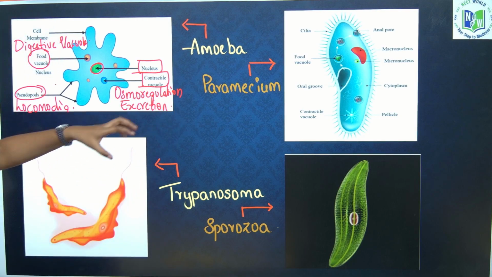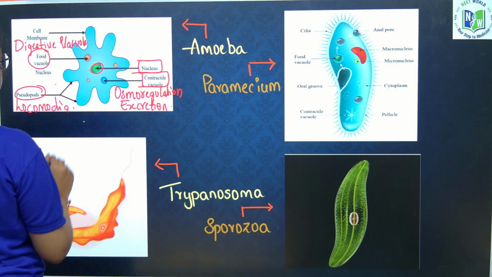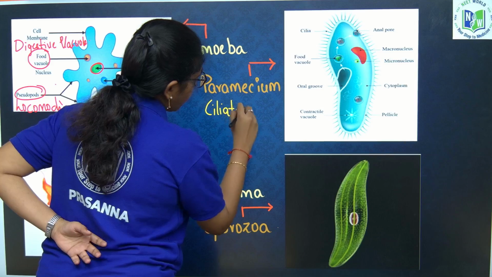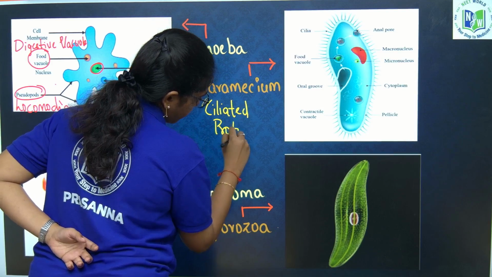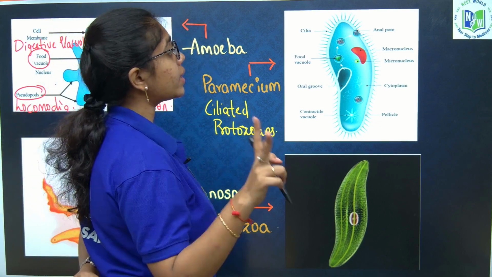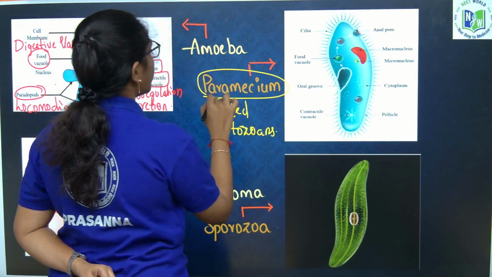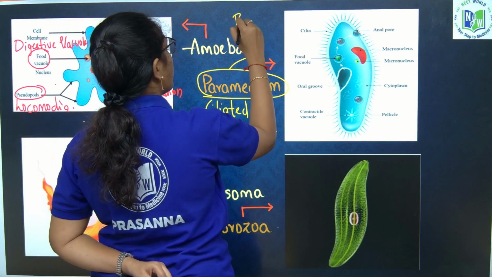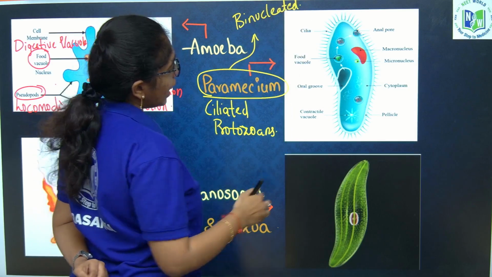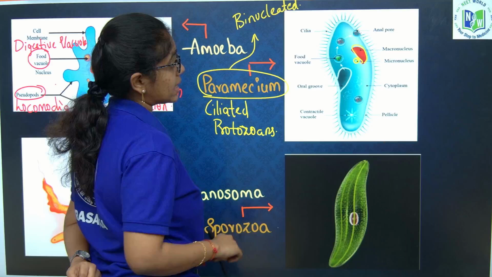Okay. Next it is Paramecium. Paramecium are ciliated protozoans, wherein it has two different types of nucleus. Paramecium is binucleated, which is the most important feature, with one macronucleus and one small micronucleus.